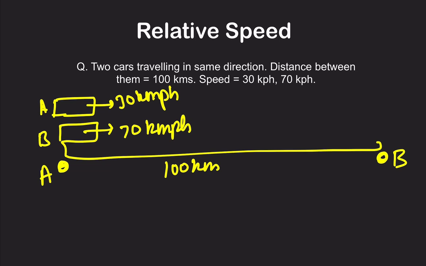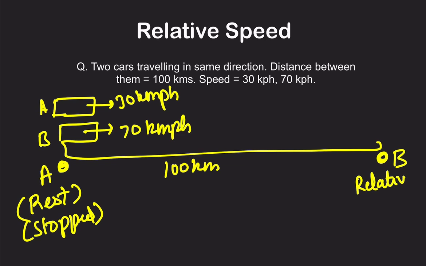Now, in a relative speed question, how will you use the concept of relative velocity? We assume that A is at rest. Rest means it is stopped. If A is stopped, then B will be going at the speed of relative velocity, relative speed. So the relative velocity concept you just learned in the last slide.